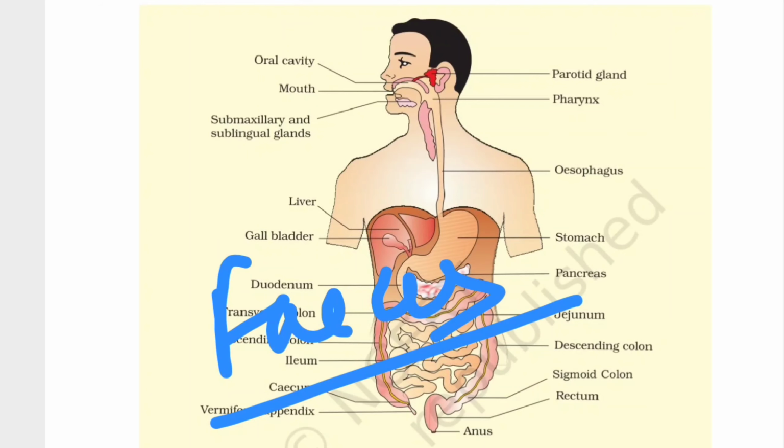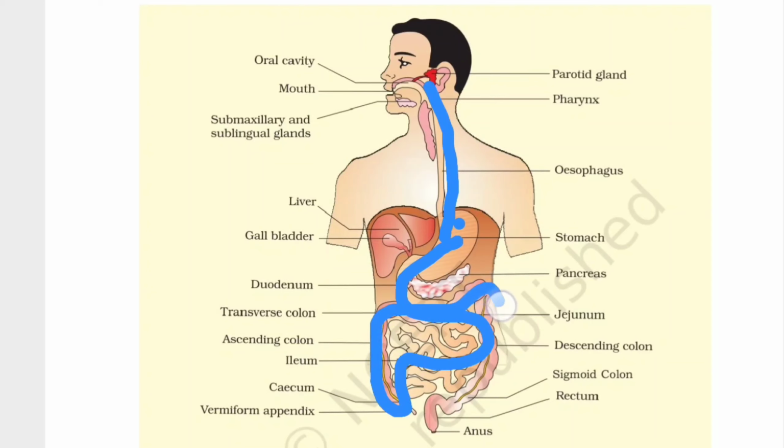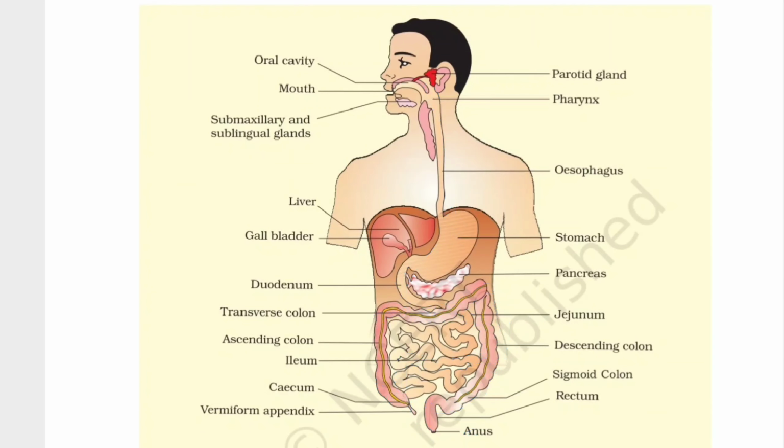Okay, deal with the case. Now a brief revision: the food enters from the anterior end of the body, the mouth, and after crossing the oral cavity it enters the pharynx, then the esophagus, then the stomach, then the small intestine: duodenum, jejunum, ileum, then the cecum, ascending colon, transverse colon, descending colon, sigmoid colon, and rectum, and eventually it is thrown out of the body through the anus. The posterior opening of the body is called the anus. So deal with the cases.